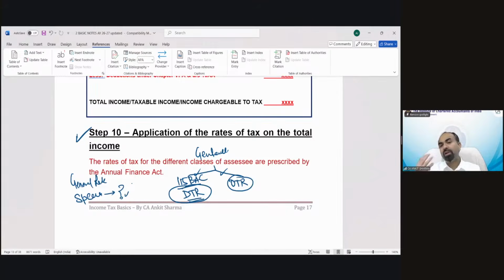So you will be able to understand when you cover the capital gain chapter and the income from other sources chapter. Then you will be able to understand the special rate applicability. So in this chapter 1, part B is for rates of taxes. In that part, we will discuss general rates.